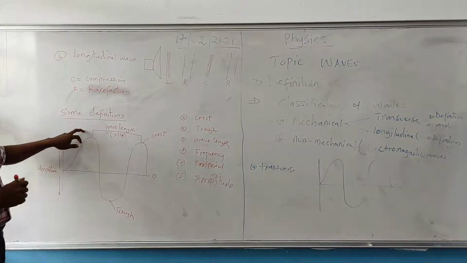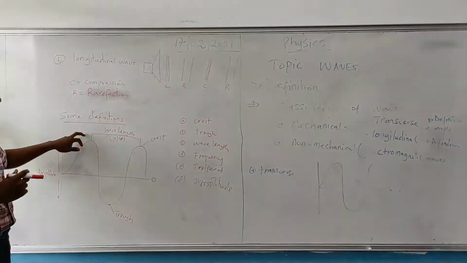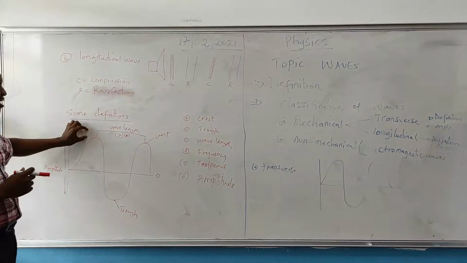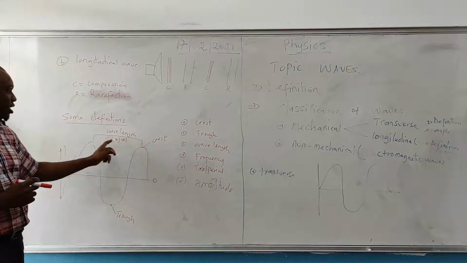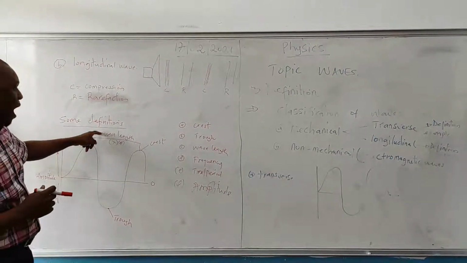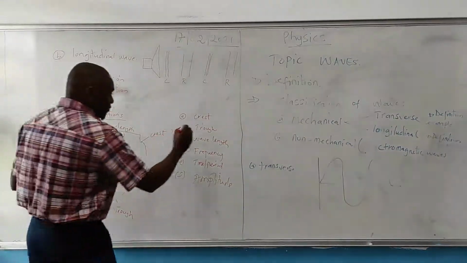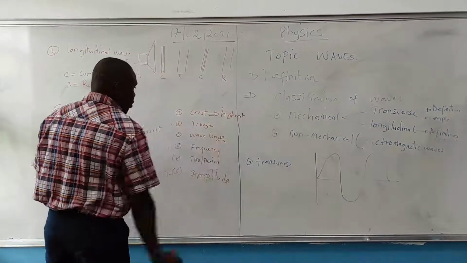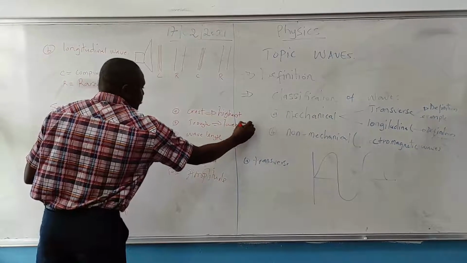Wavelength is equally called lambda. Lambda is a Greek letter, and wavelength means distance, and it is measured in meters. So lambda is the distance between two successive crests. This is a crest and this is a crest. The distance between these two crests is what we call the wavelength. And a crest is the highest point reached by a wave. So that's the definition of a crest, the highest point reached by a wave, while a trough is the lowest point reached by a wave.